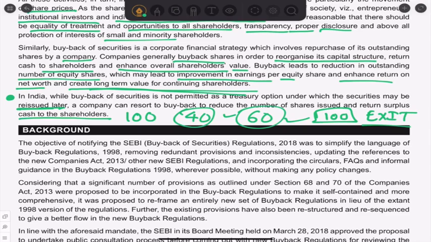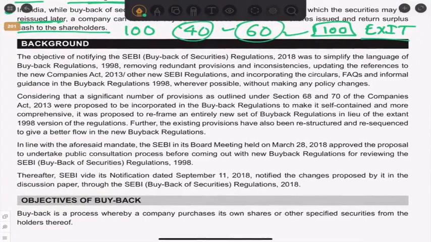It is considered as a fresh issue. Now we come to the objective of notifying the SEBI Buyback Regulations 2018. Why did we have these regulations? To simplify the language of the Buyback Regulations 1998, removing some old provisions and some things which were inconsistent. It was very much required in 2018 to get the latest concepts of buyback into the law, and to make sure the Companies Act 2013 is followed.